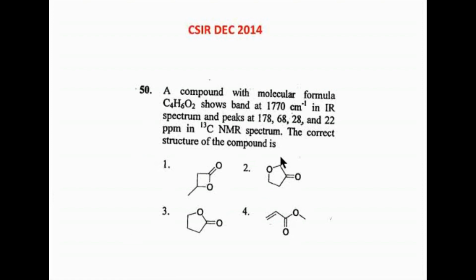With C13 I can rule out 2 options. Which two options can I rule out using C13? Because C13 values are given here, using those values, which two options can I straight away rule out?